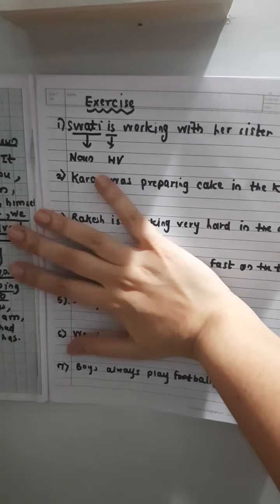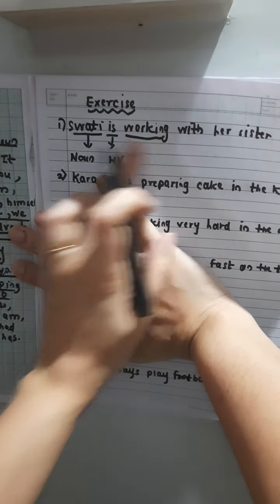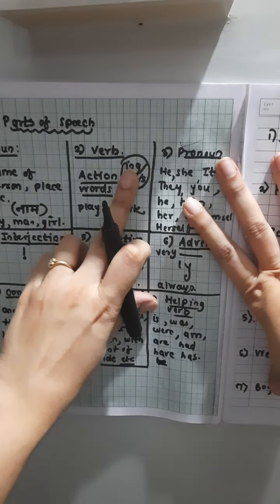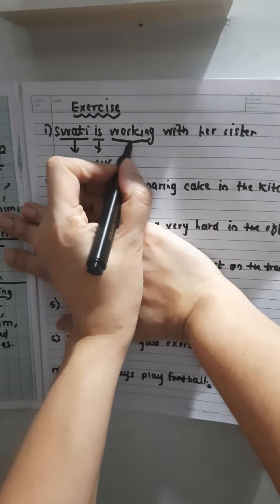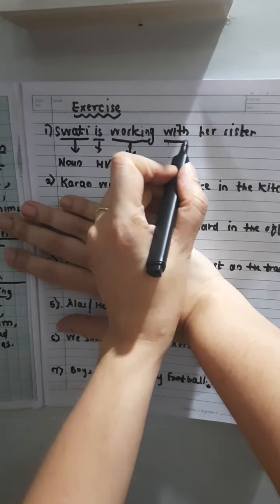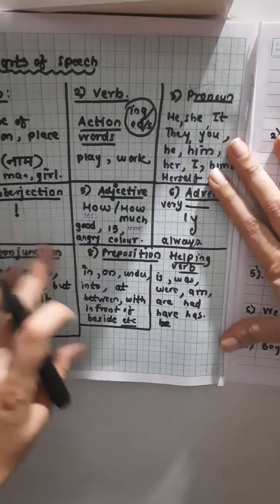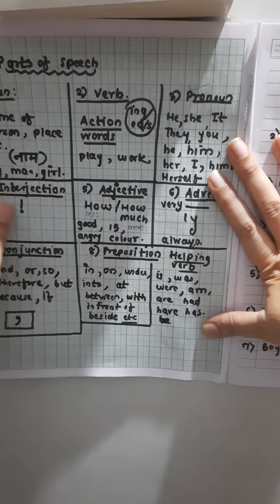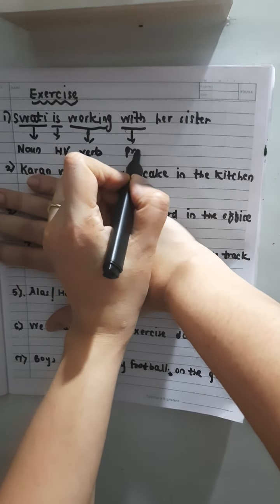Fine. Next word is working. Now working has ing added. Just search where is ing. Yes, it's an action word, that is a verb. So working is a verb, and I'll write verb here. Clear? After that, with. Search where is with. Yeah, it's here. That's a preposition. So I'll write prepo here.